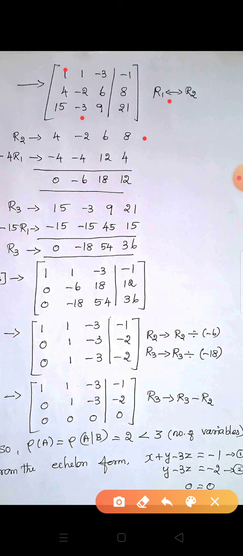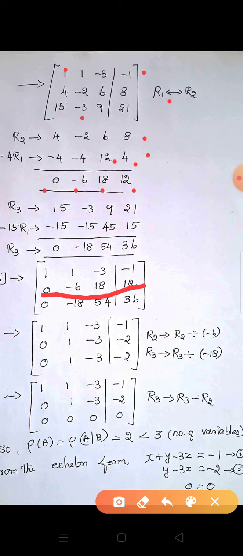Now R2, listen: 4, minus 2, 6, 8. Comparing with R1, here the first element is 1, so we multiply R1 by minus 4. Minus 4, minus 3 into minus 4 plus 12, minus 1 into minus 4 plus 4. Adding these two rows, we get 0, minus 6, 18, 12. This goes to the second row: 0, minus 6, 18, 12.